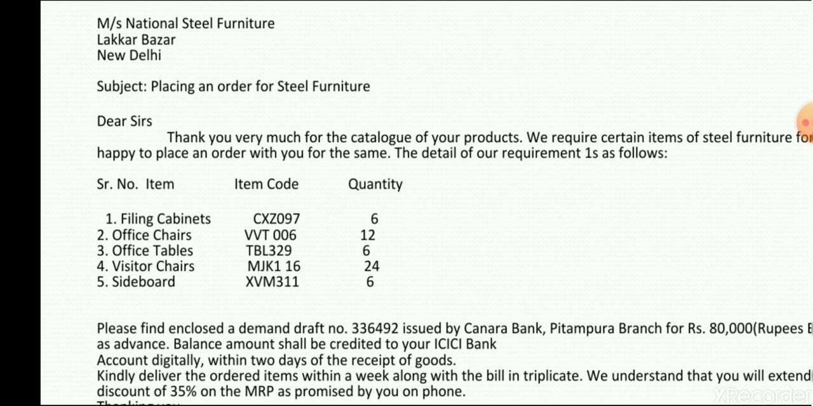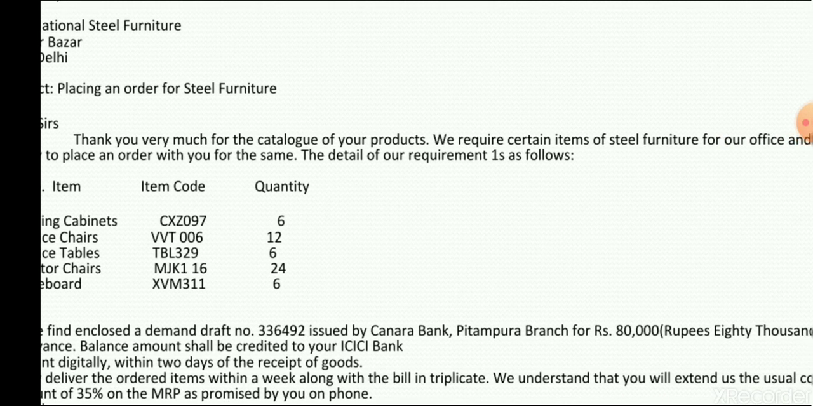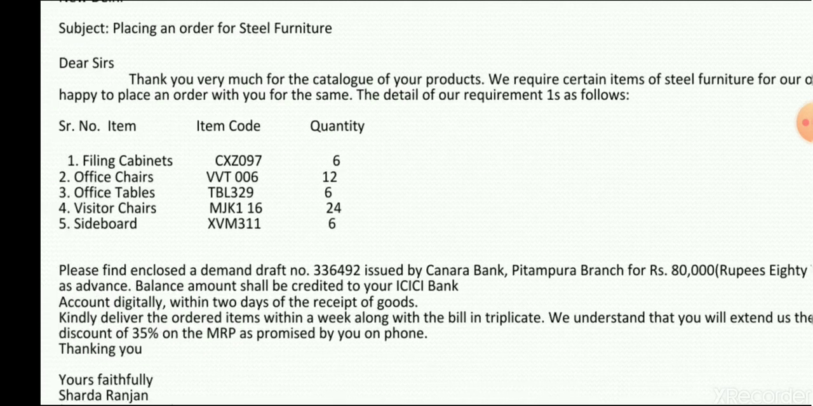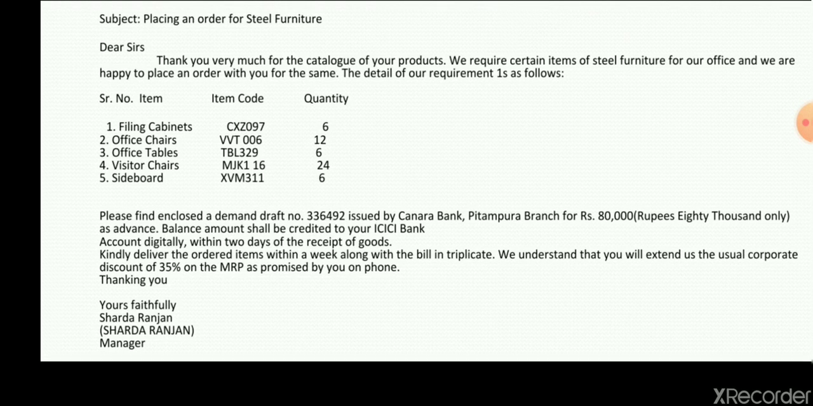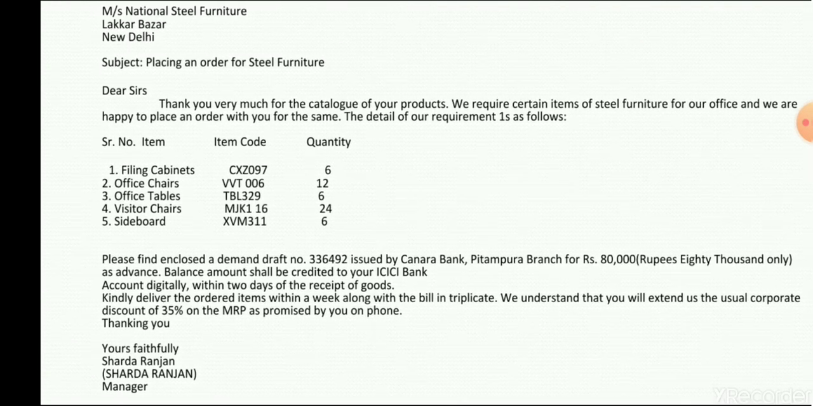Thank you very much for the catalog of your products. So children, this letter signifies that the firm to which you are writing must have sent you some catalog earlier. Catalog means a list containing names of all the products which they sell. So after receiving the list, you've selected what you want from them. We require certain items of steel furniture for our office and we are happy to place an order with you for the same. The details of our requirements are as follows, right?